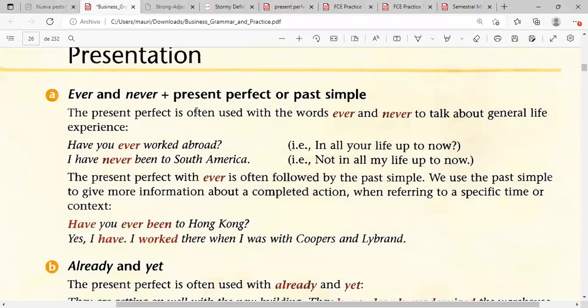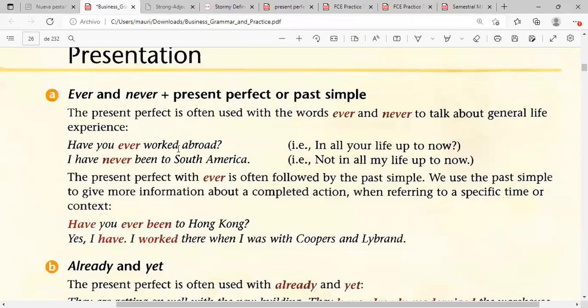So the present perfect is often used with the words ever and never to talk about general life experience. So with ever, we are referring to any time. Have you ever worked abroad? I have never been to South America. So looking at these two examples, in all your life up to now. So that means that you're going to continue living and maybe in the future, you want to work abroad.